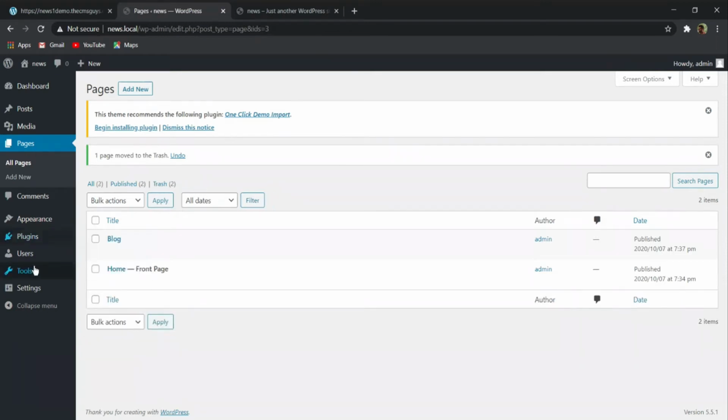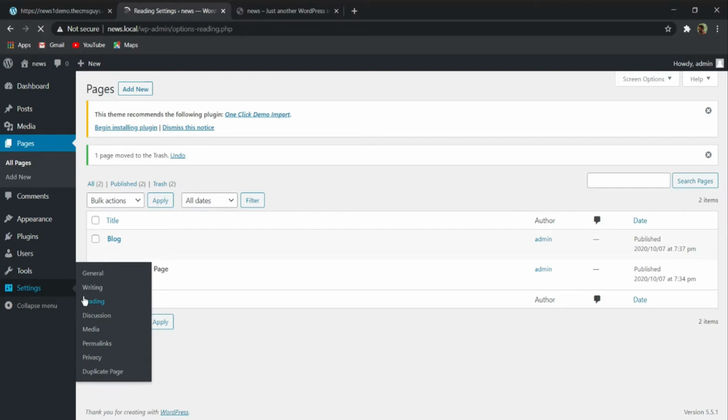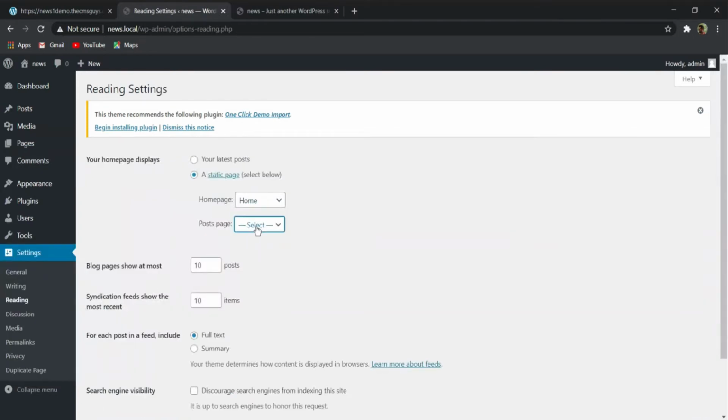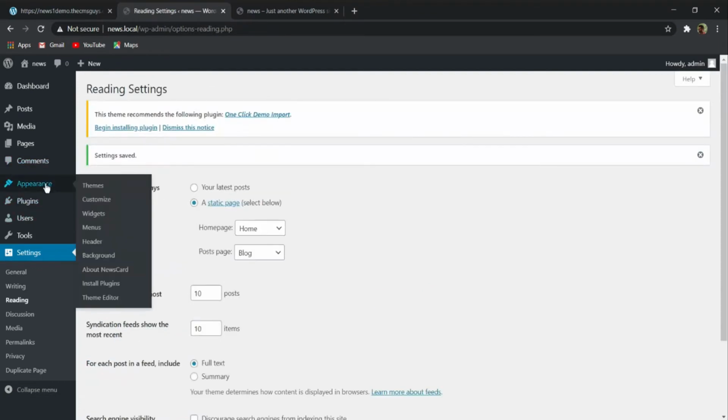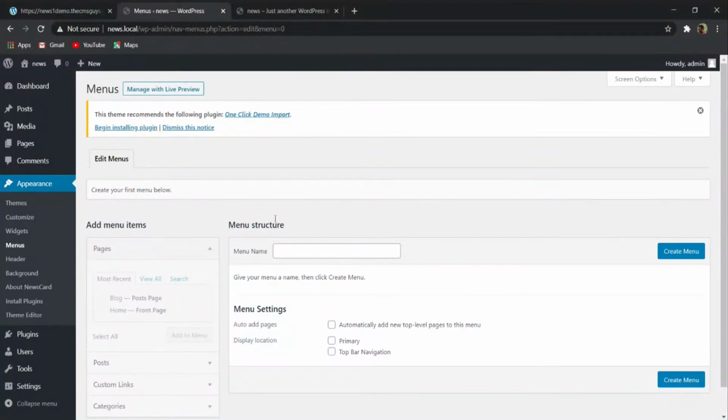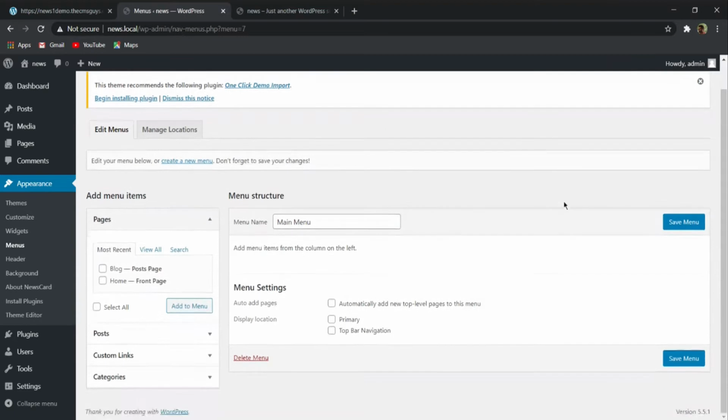So first of all let me hover over settings again and click on reading. And here for this posts page I will select blog, and now click on save changes. Again hover over appearance and click on menus. Now I'm going to create a menu. So here I will give the menu name main menu, and then I will click on create menu.